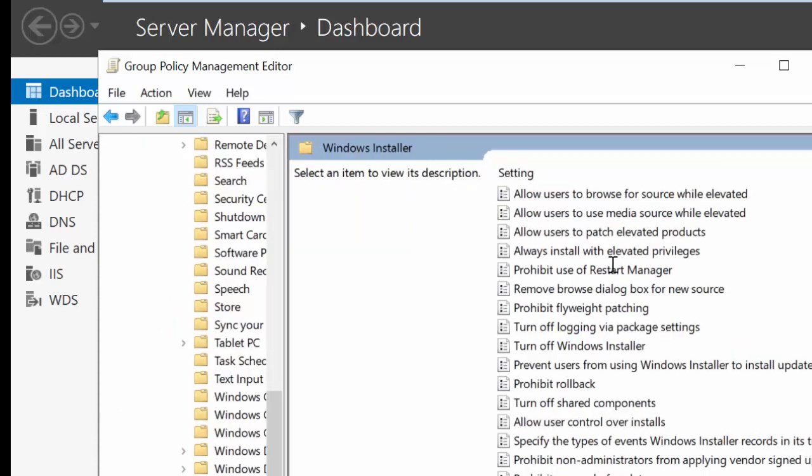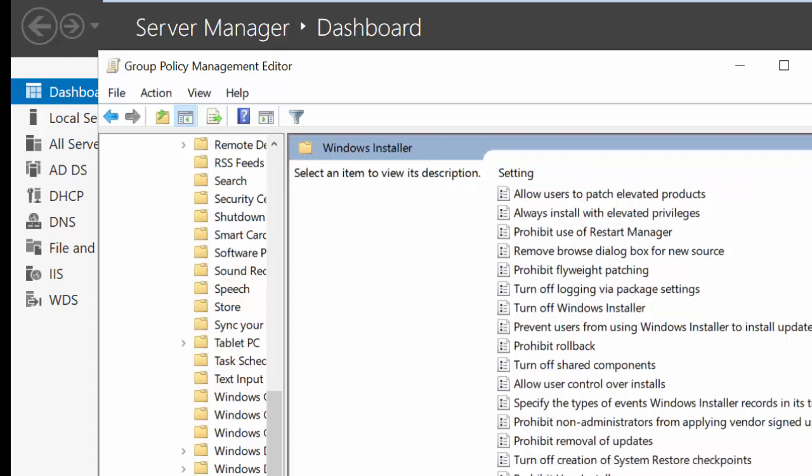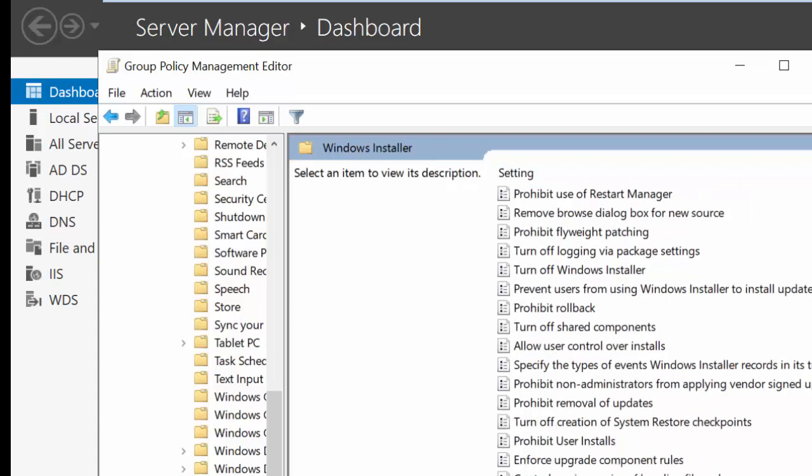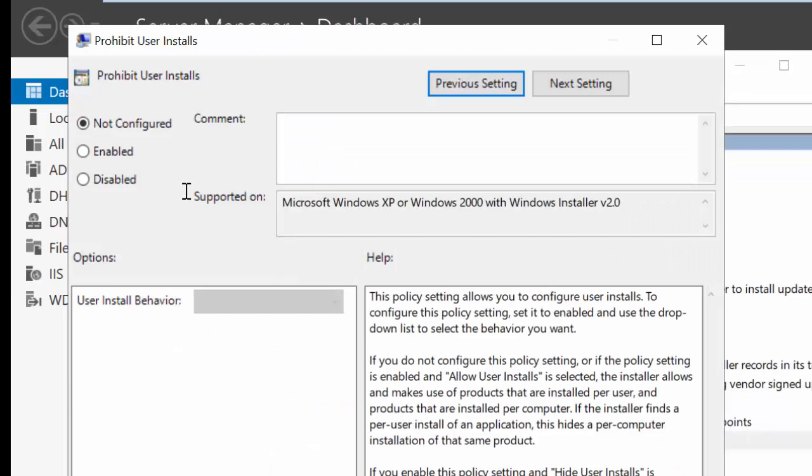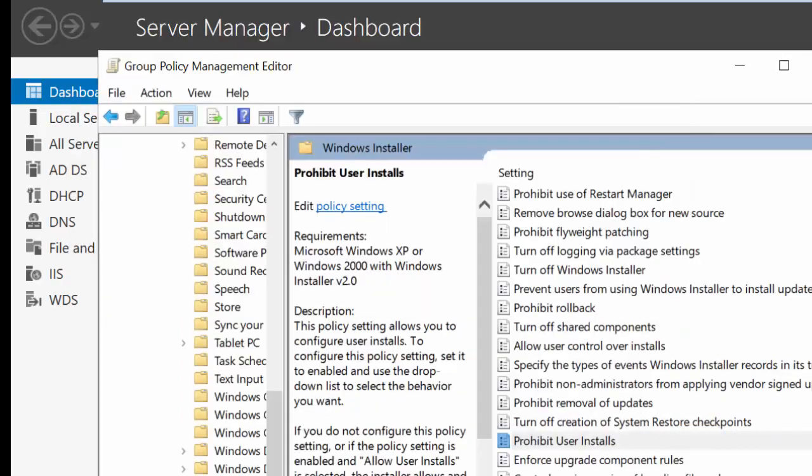Click, and you can see here many group policies you can implement, but I want just one. Prohibit user installs. Just double click and enable it, and apply and OK.